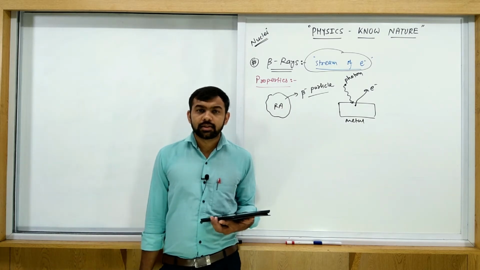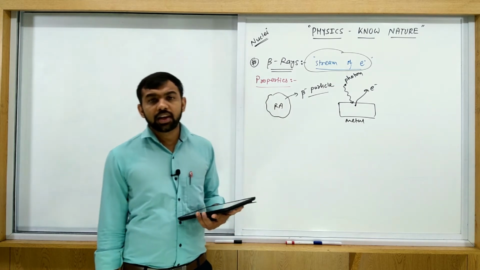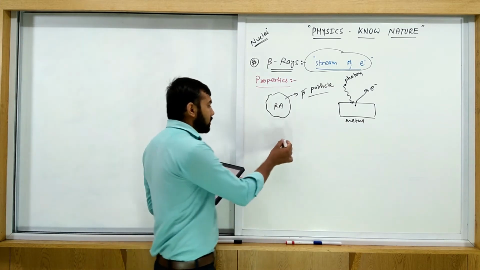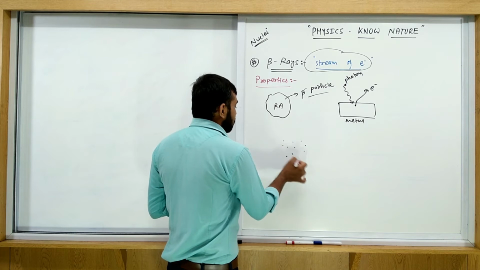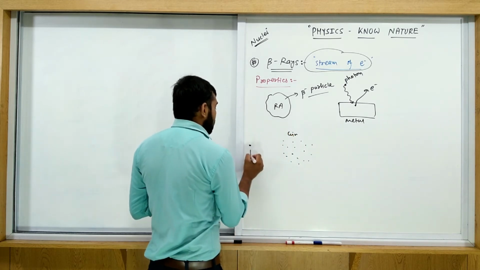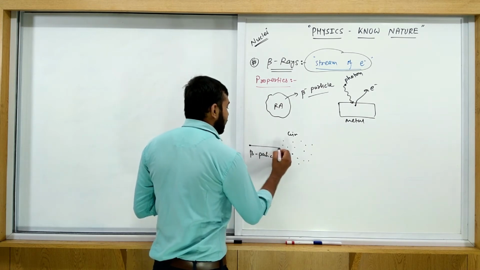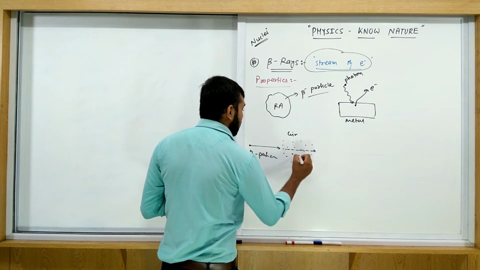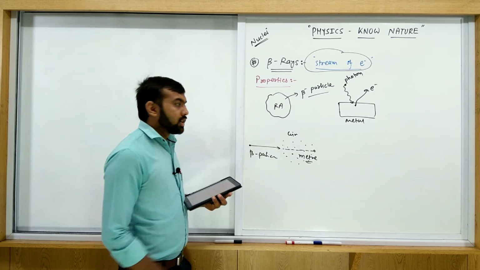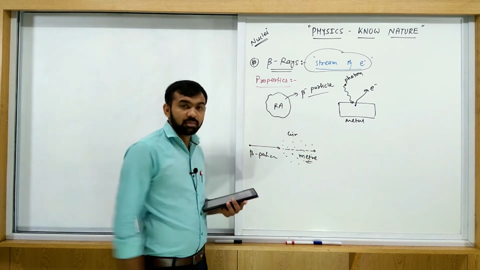If a beta particle enters the air, then it covers a distance of several meters. Why? Its penetrating power is much higher compared to alpha.